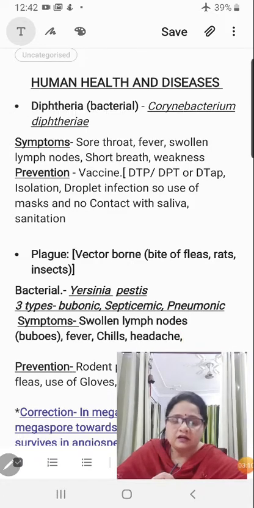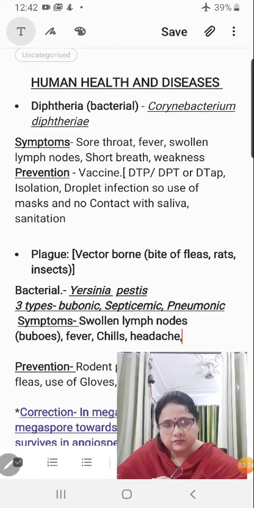And apart from that, just keep in mind that this is a droplet infection. So masking, isolation, sanitation, cleanliness, and preventing direct contact with the patient, everything will be included in the prevention, right, children?